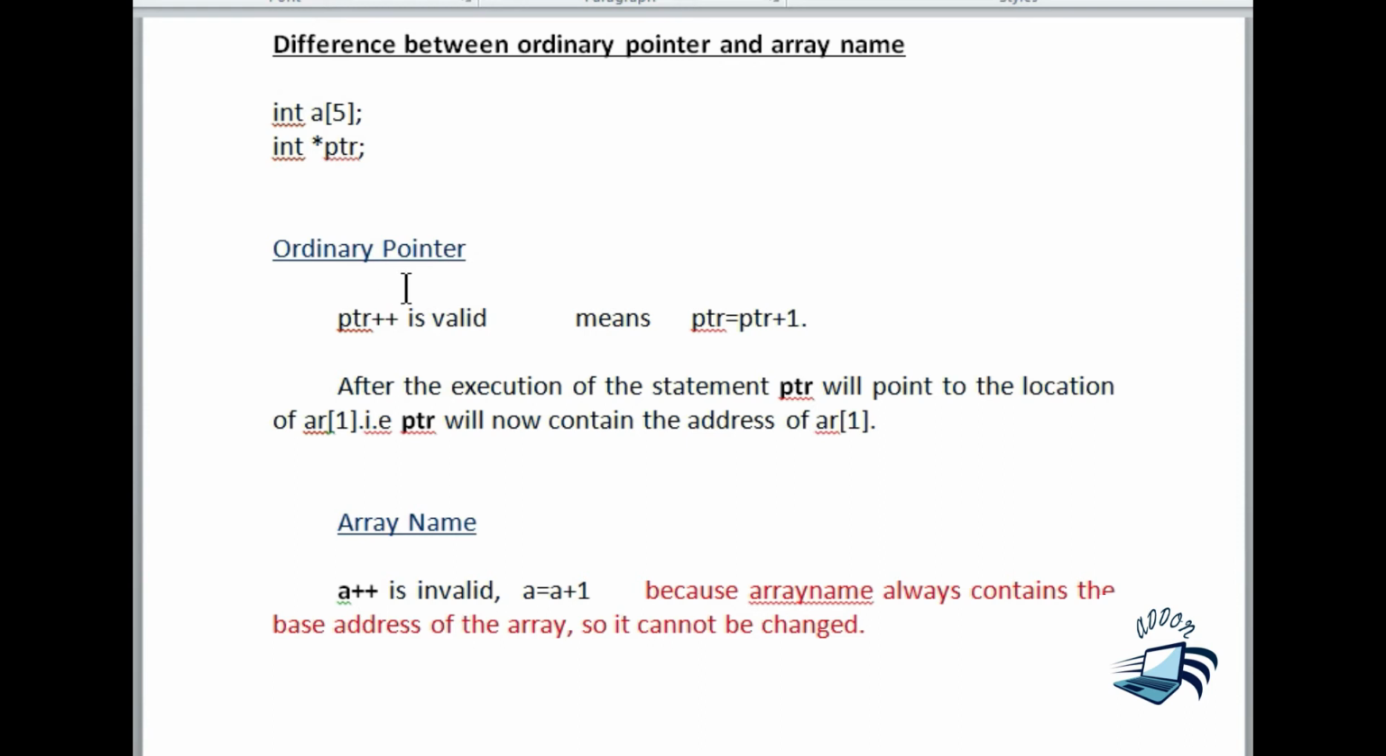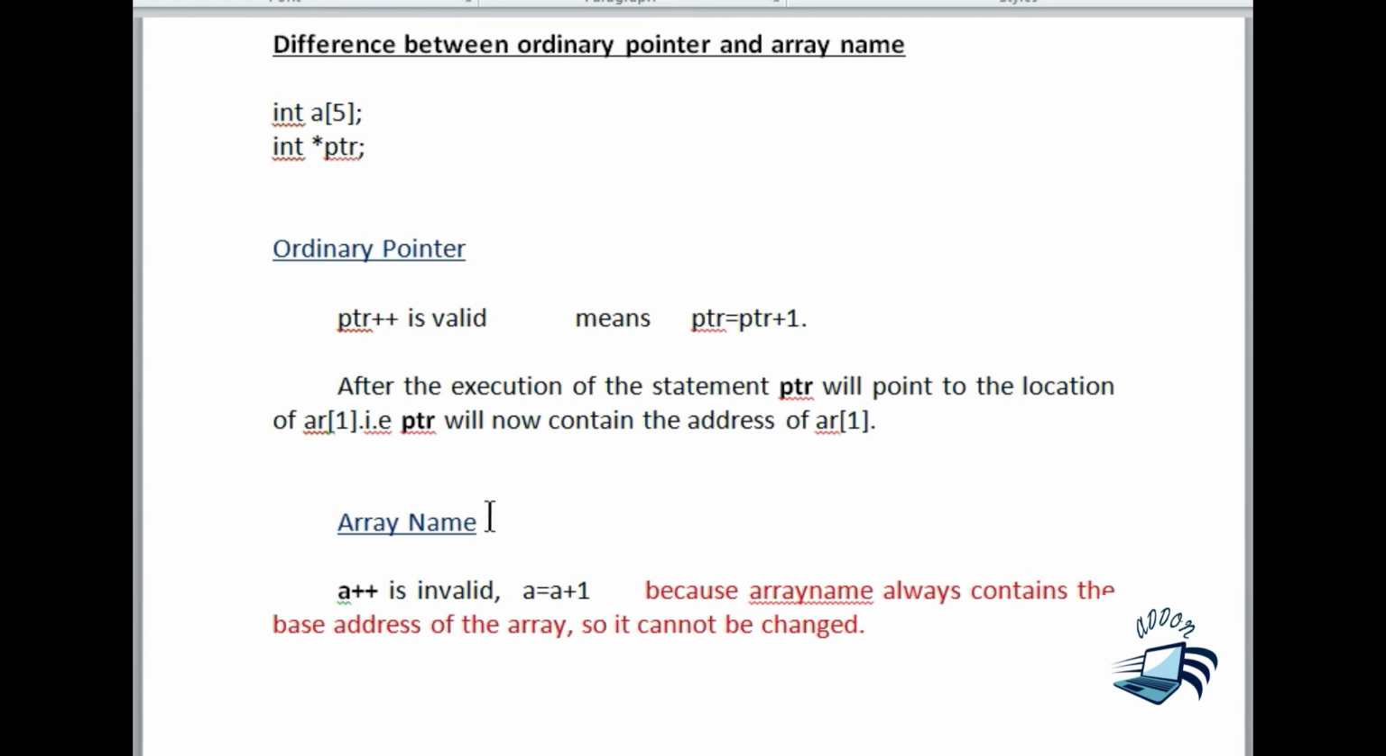Now, in the case of PTR, PTR plus plus is valid. What do you mean by PTR plus plus? Plus plus is the increment operator, and PTR plus plus means PTR is equal to PTR plus 1. What does it mean? If for example the base address is 1000, it will add 4 bytes to the base address, that is 1004 will be calculated, and that 1004 will be stored in PTR. So in the case of a pointer variable, this is possible. Now the pointer will get transferred to the next memory location 1004.